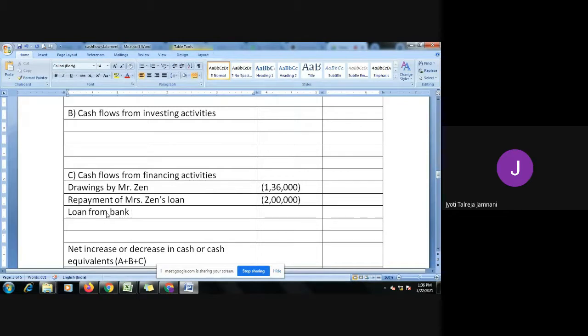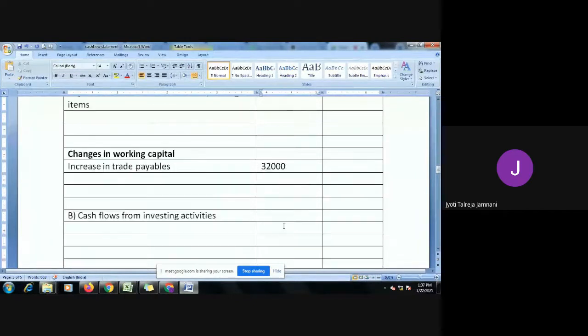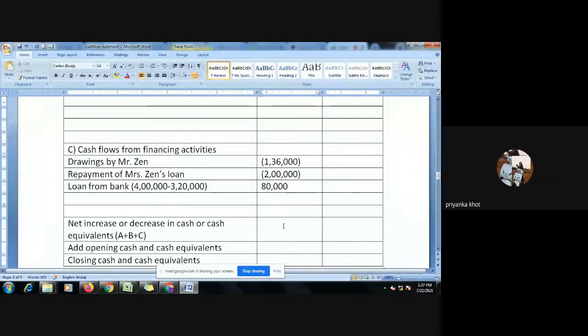How much increase? How much was it? 18,000, ma'am. Increased by 80,000. Closing was 4 lakh and opening was 3 lakh 20. So 4 lakh minus 3 lakh 20 is 80,000 rupees additional I have borrowed. Cash comes in. It's a cash inflow. So I'm not putting it in bracket. It is positive. Is that okay? Yes, ma'am.